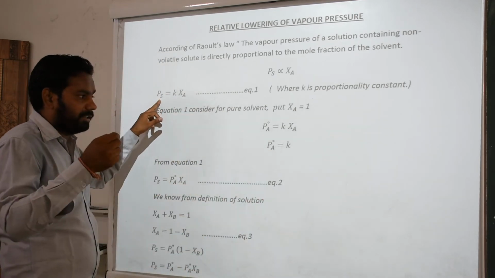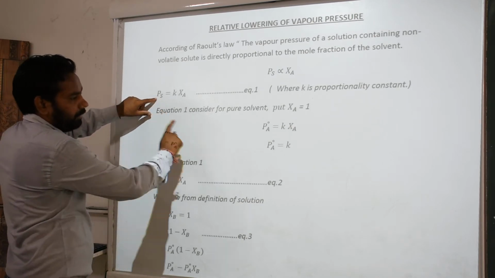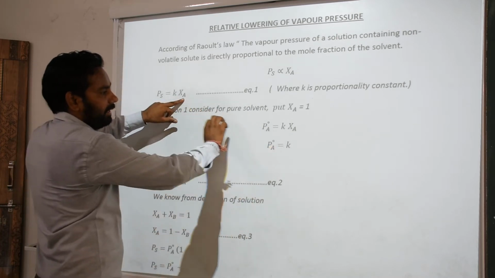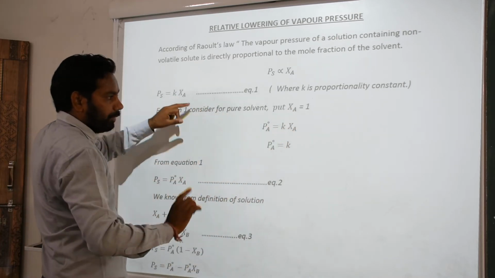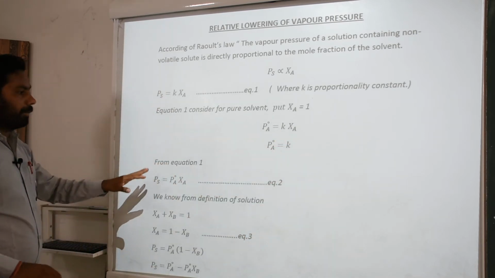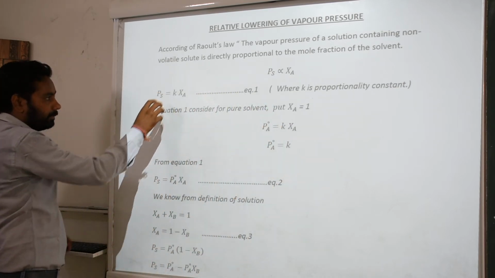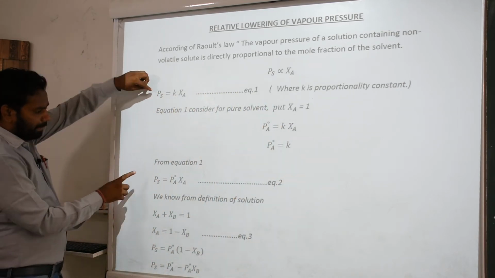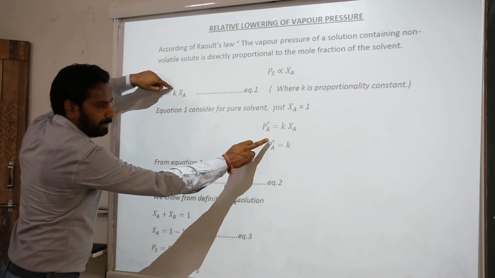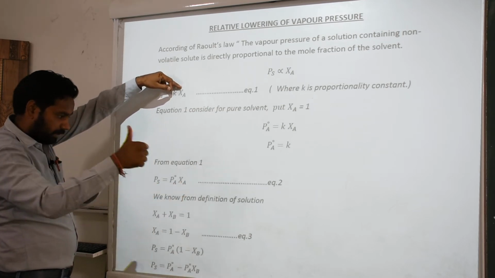And PS is equal to P0A. So in place of PS we write P0A is equal to K times XA, which is 1. It means P0A is equal to K. Then, from equation 1, we put the value of K in equation 1: PS is equal to P0A times XA. Clear?